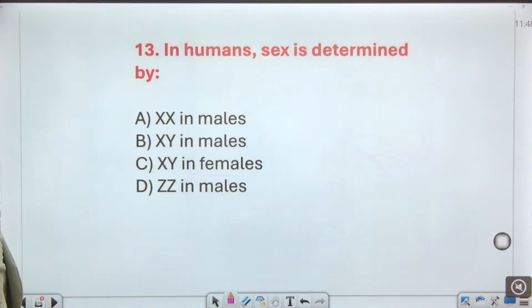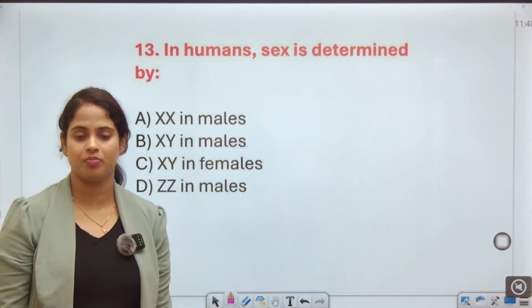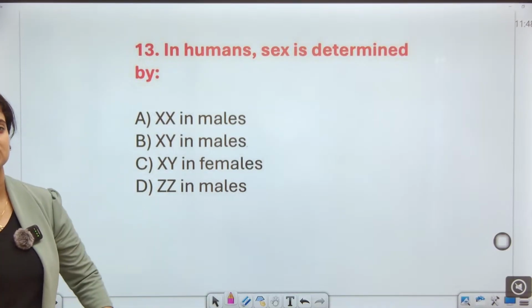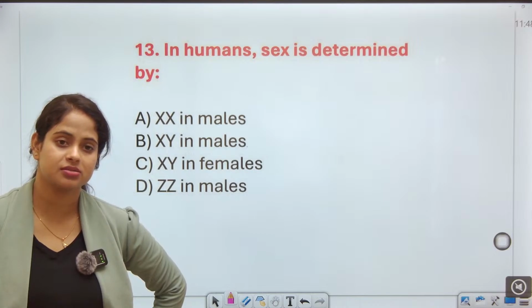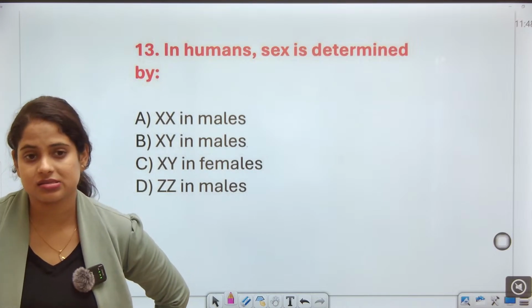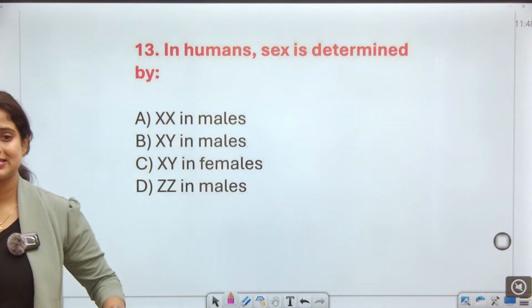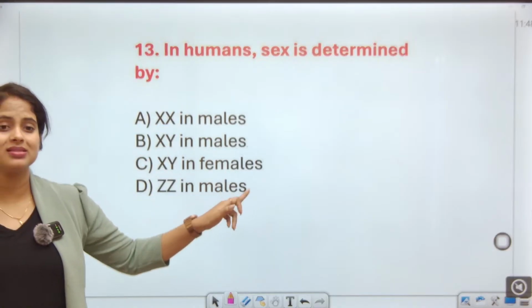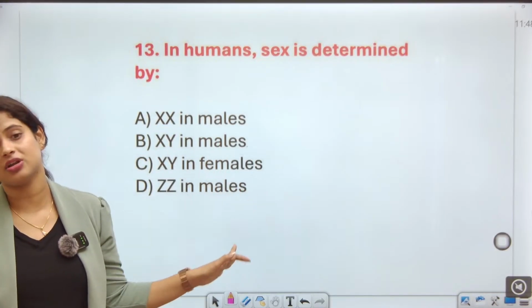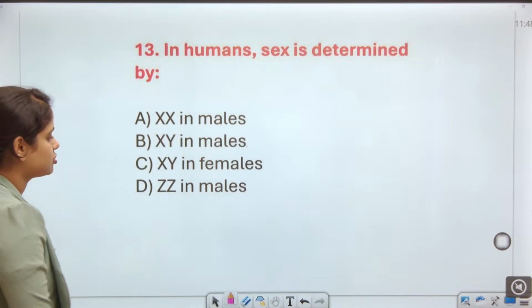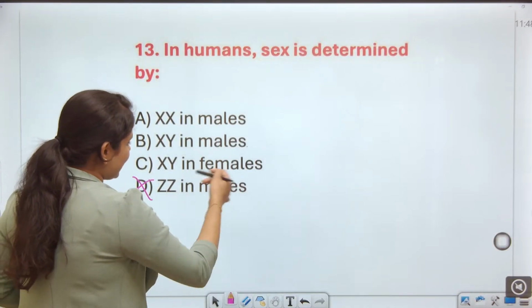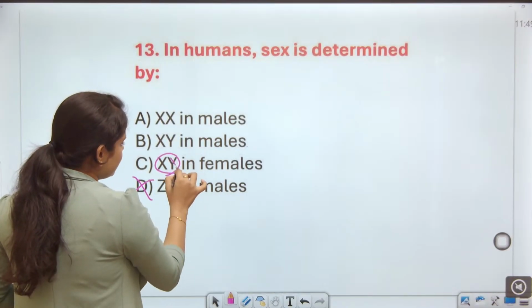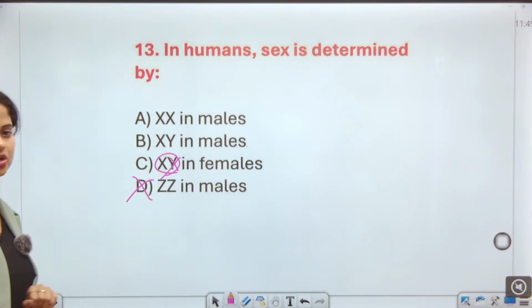Next, see, in humans, sex is determined by, the question says, XX in males, XY in females, or ZZ in males. Guys, first of all, ZZ is nothing mentioned in biology. And XY in females is absent, because a female always has XX chromosomes.